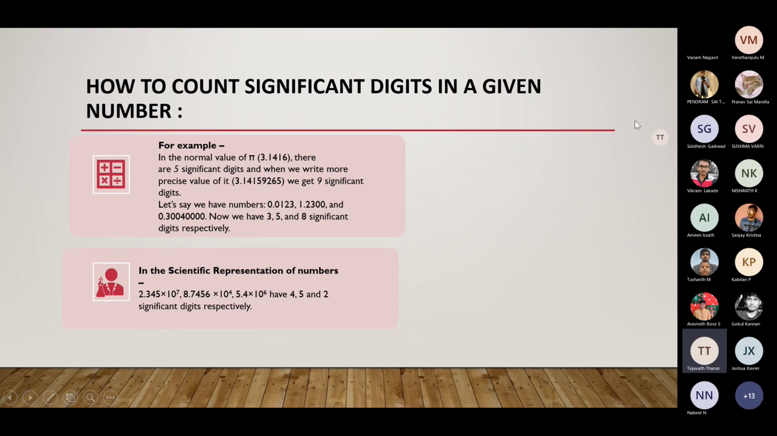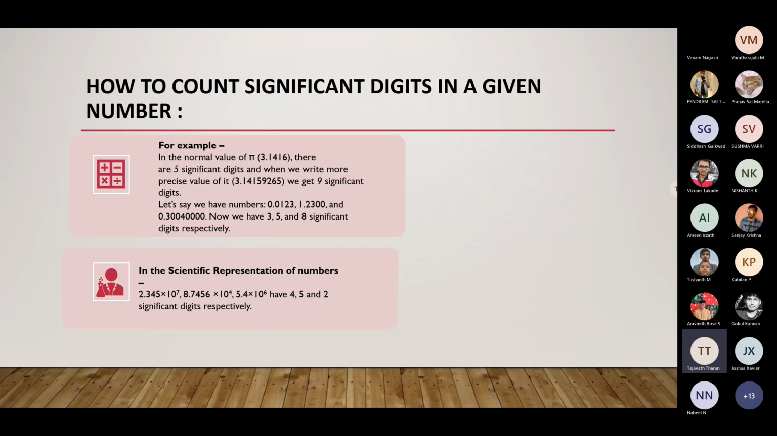3.1415925. Let me explain here. There are a few rules in significant figures. All non-zero digits are significant. Suppose here we take 5. There are no zeros. All non-zeros will be significant. 3.1416 is a significant number.